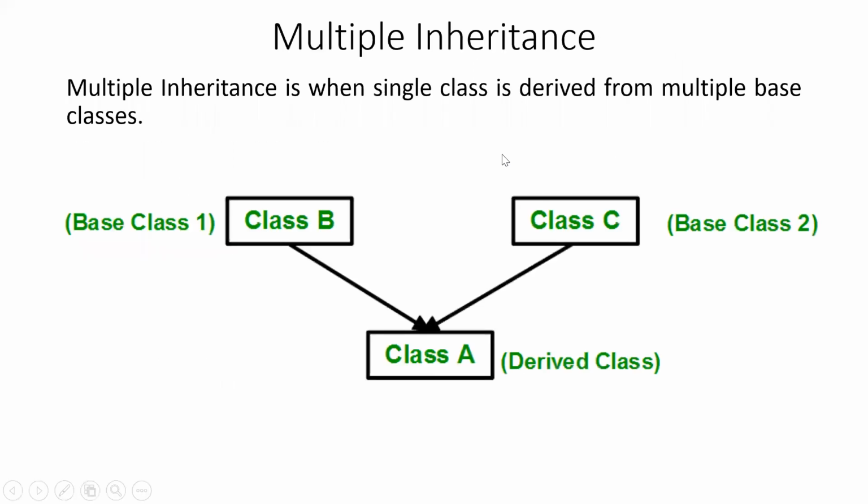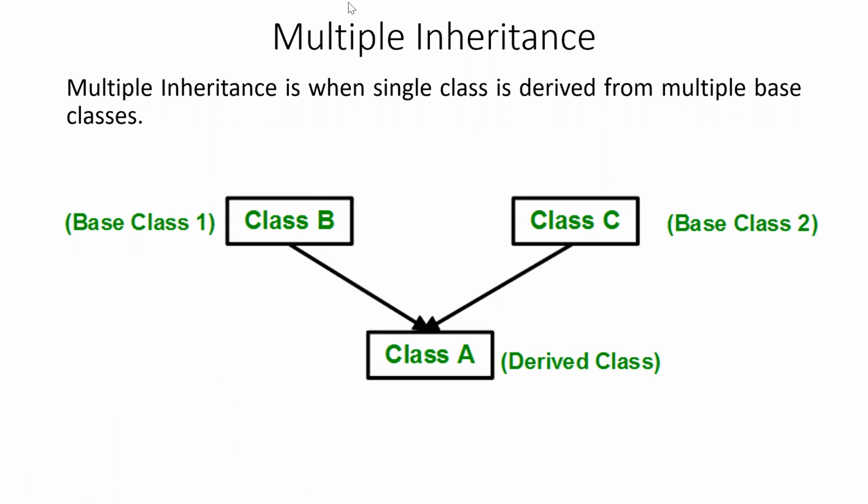Next, we will see multiple inheritance. Multiple inheritance is completely the reciprocal of the hierarchical inheritance, the opposite of the hierarchical inheritance. In this, you have multiple base classes and one derived class which is directly inherited from multiple base classes.